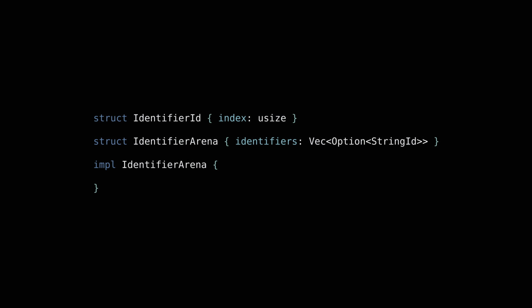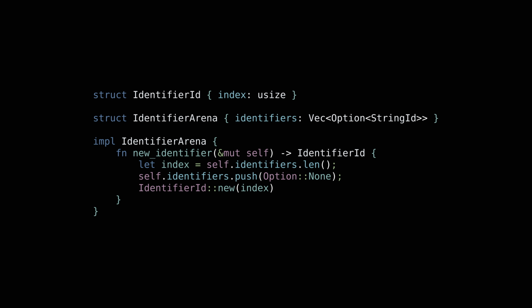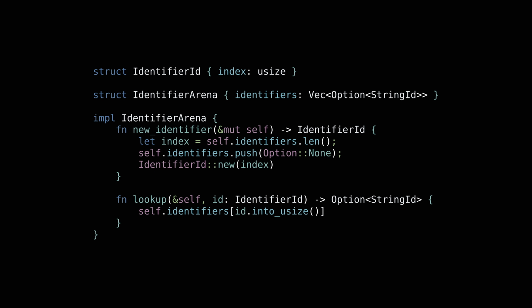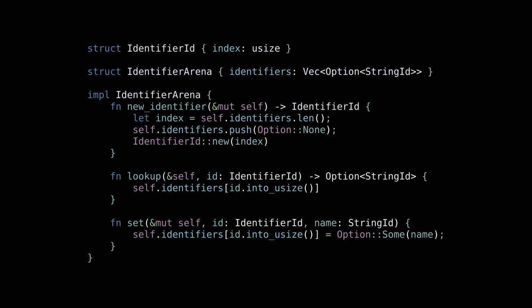Next up, we need a way to create unique variables for binder parameter names. We'll use a similar arena-based approach where a unique ID for a parameter name within an arena of identifiers is just the index into the vector for that identifier. This identifier arena structure holds a vector of optional strings. When we create a new identifier, it starts off without having an assigned string value to it. That is to say, the identifier still has an undetermined value. Lookups and assignments in an identifier arena proceed in a straightforward manner.